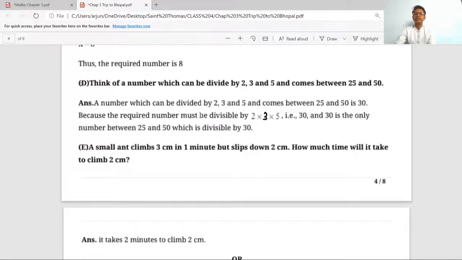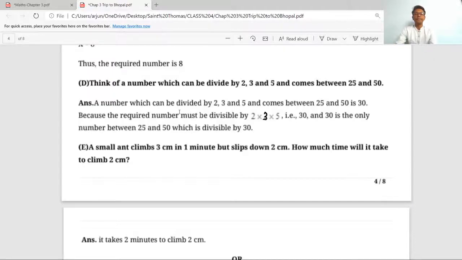D: the number which can be divided by 2, 3 and 5 and comes between 25 and 50 is 30, because the required number must be divisible by 2 into 3 into 5, that is 30, and 30 is the only number between 25 and 50 which is divisible by 30.